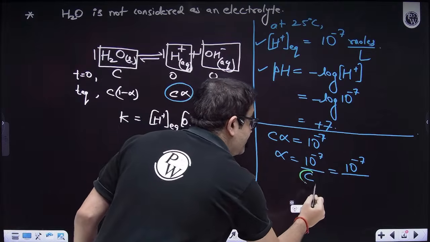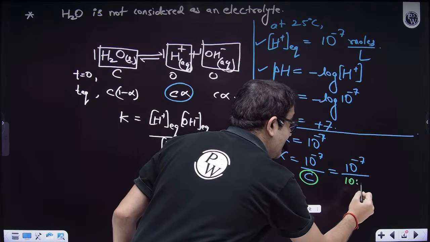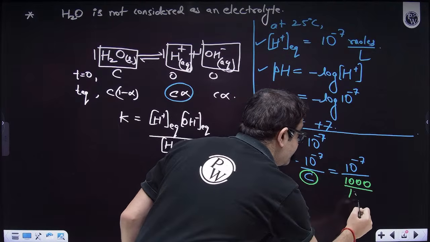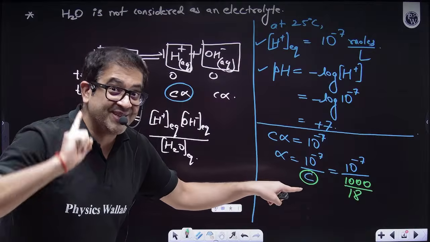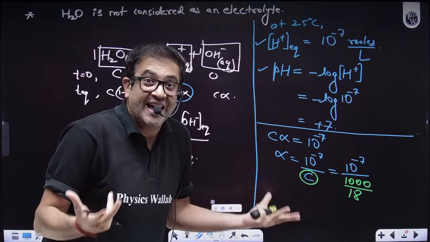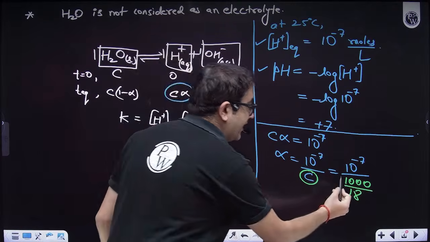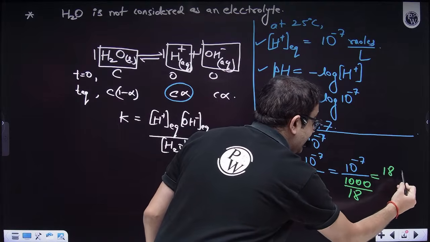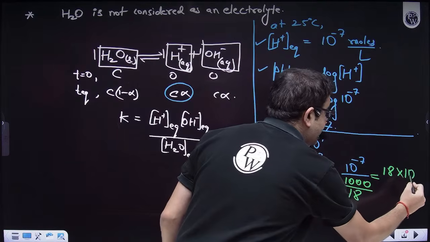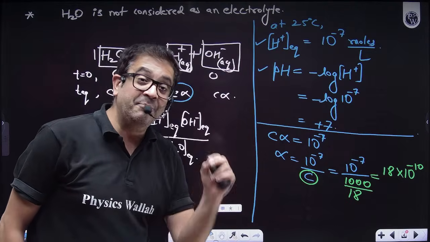Now instead of molarity, the formula for moles is the weight of water in grams, which is 1000 grams, upon the molecular mass of water, which is 18, upon the volume of solution, which is 1 liter, because we have considered 1 liter of water and water's density is also 1. Dividing by 1 does not even matter. So 18 will come to the numerator, and this will become 10 raised to the power minus 10, since 7 and 3 become 10 raised to the power minus 10.